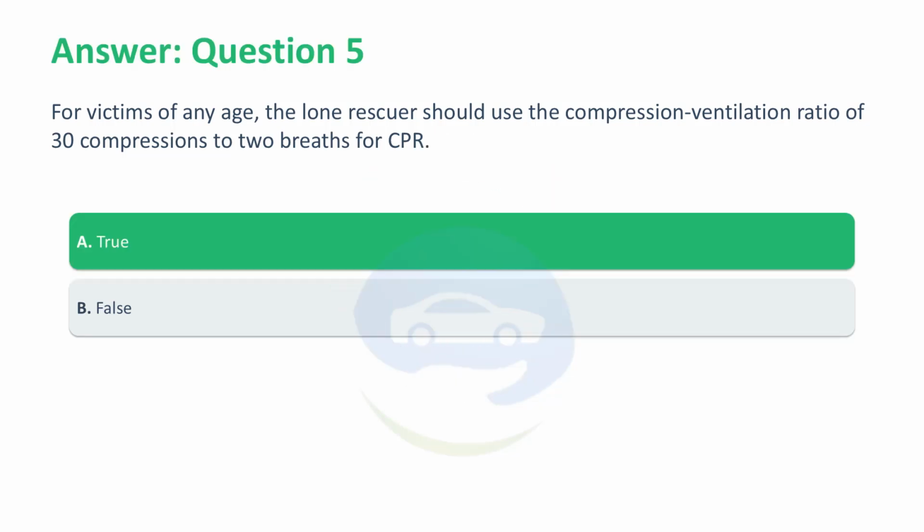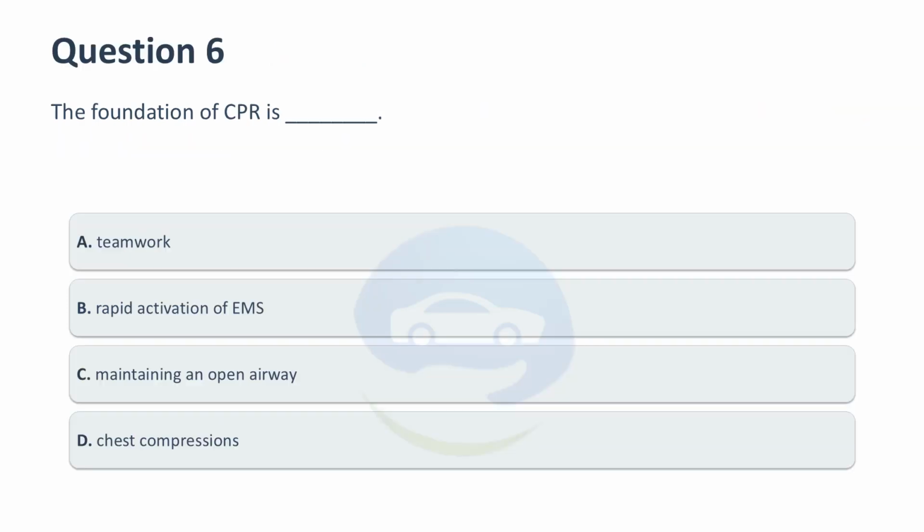Correct answer, A. True. The universal compression to ventilation ratio for adults, infants, and children when a single rescuer is providing CPR is 30 compressions to 2 ventilations. The foundation of CPR is: A. Teamwork. B. Rapid activation of EMS. C. Maintaining an open airway. D. Chest compressions.